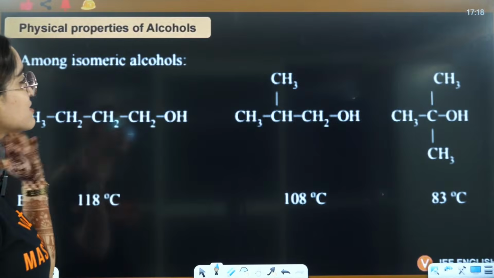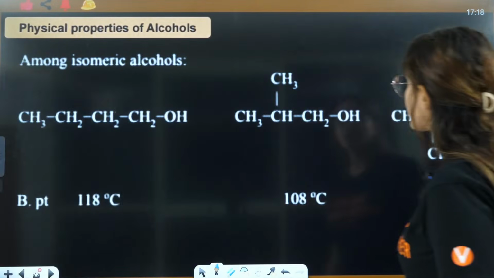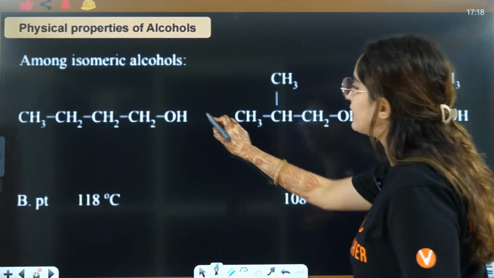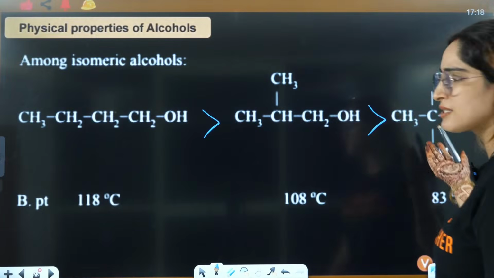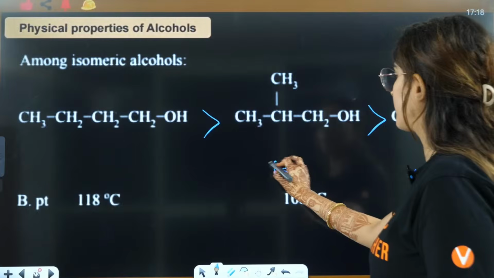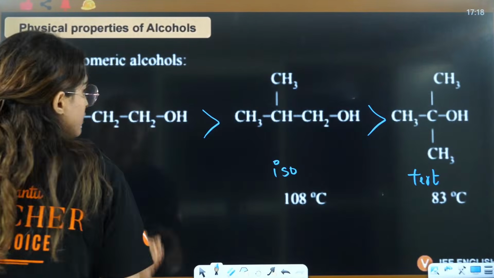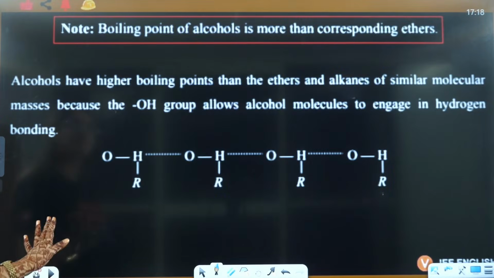Then in this case, in the isomeric alcohols, this has maximum branching, so that is why it has the minimum boiling point here. So this is n, this is iso, this is neo, this is tert, right? So the more the branching, the lower the boiling point here, right? Okay.